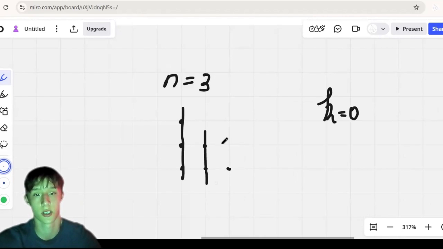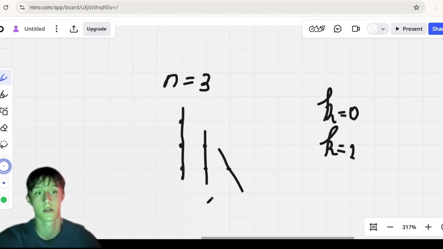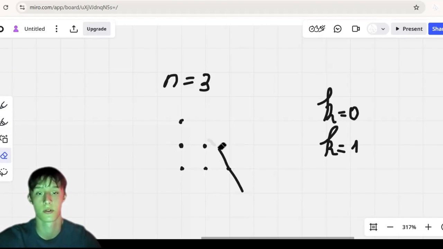We can also achieve k equals 1 by something like this, because this line is not sunny and the other two are sunny. This line is sunny and the other two are not sunny. And now we want to know if we can do 2 lines.